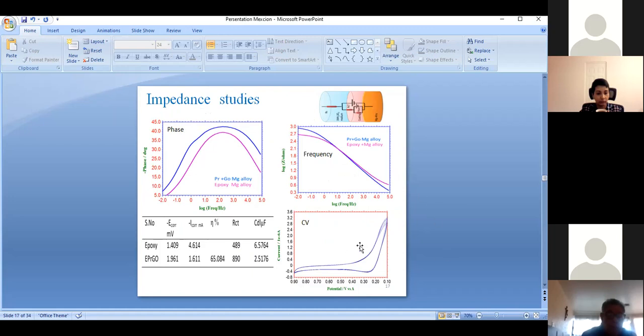And for the stability of praseodymium materials, after 100 cycles there is no change in the CV patterns. From this we confirm these materials are able to act as an anode material for batteries like sodium batteries. We can use praseodymium decorated graphene oxide as an anode material.